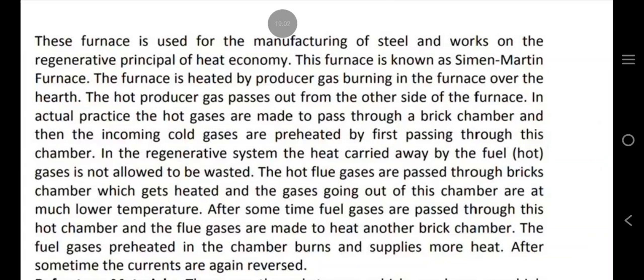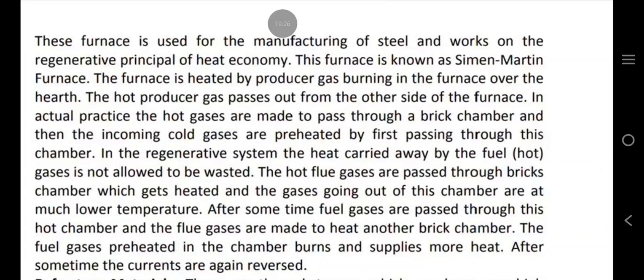This furnace is known as Siemens-Martin furnace. The furnace is heated by producer gas burning in the furnace over the hearth. The hot producer gas passes out from the other side of the furnace. In actual practice, the hot gases are made to pass through a brick chamber and then the incoming cold gases are preheated by first passing through this chamber.